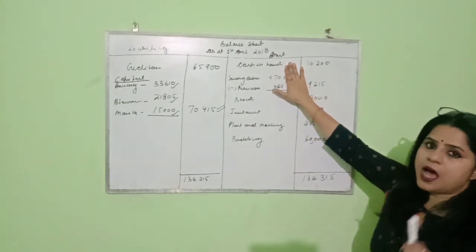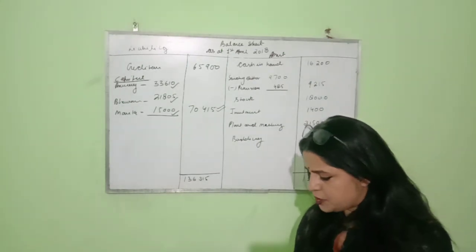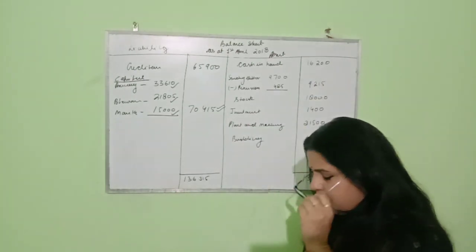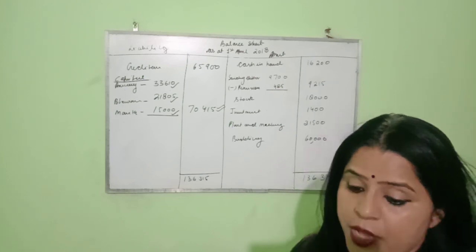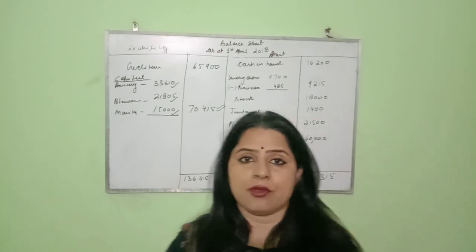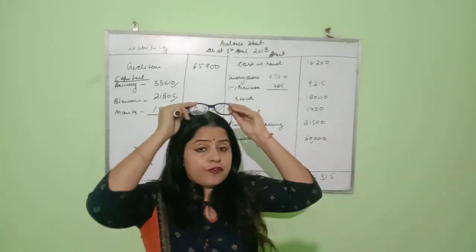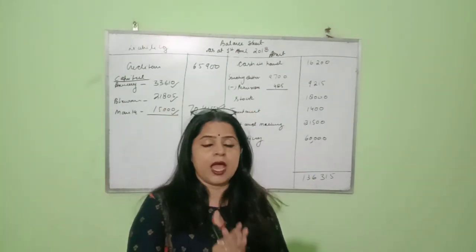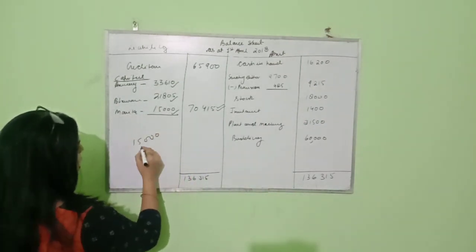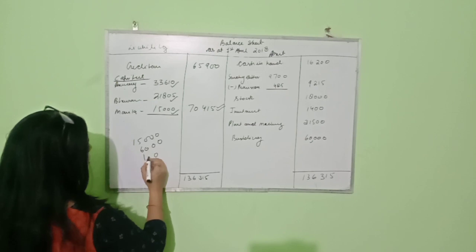Now on the asset side, first I have written cash in hand. In your book, if you see the cash in hand, 1,200 is given. But now you can see I have written here 16,200. How did we get this 16,200? If you remember, the new partner Monica is bringing 15,000 as capital in cash and 6,000 goodwill in cash, plus 1,200 which we already have in hand.